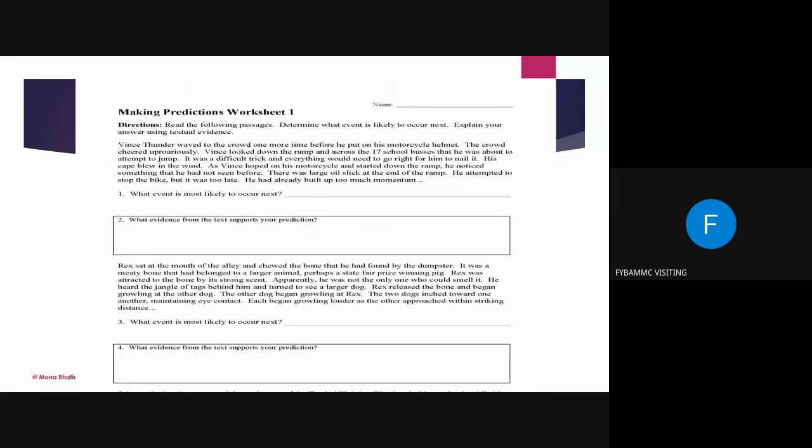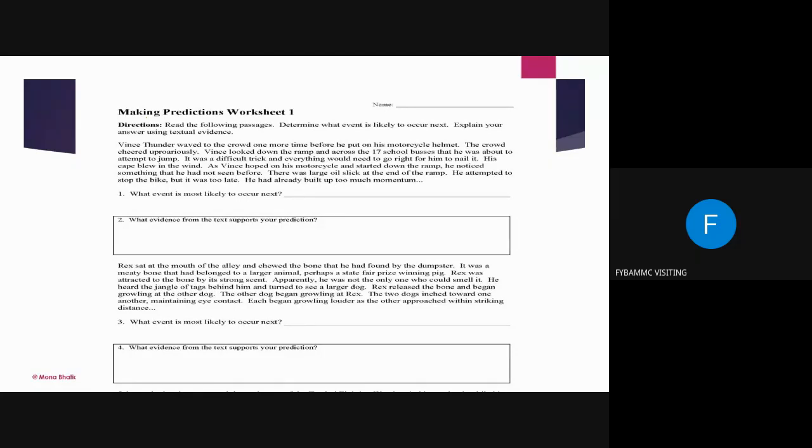So after this exercise, I want to share one more thing with you, and that is about sentence construction. Making prediction is one more exercise. The earlier exercise that we did was deducing. Now this is an exercise where you have to predict what is going to happen next. So these are the 2 paragraphs that I'm giving you. Read the following passage, determine what event is likely to occur next. Explain your answer using textual evidence.